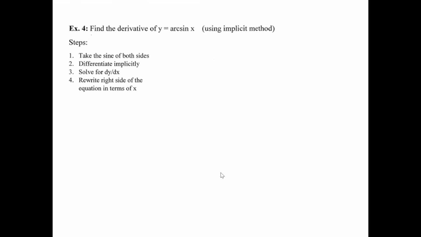Okay, so then looking at this part right here, number 1, take the sine of both sides. And so I'm going to put sine y equals sine arc sine x. Well, your sine y stays as is, but your sine and arc sine cancel, and you just have x on the right side.